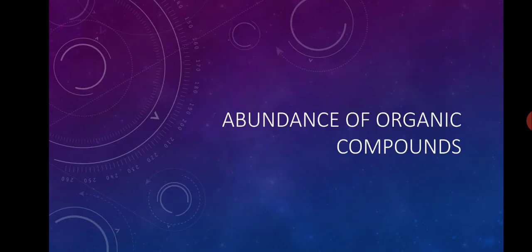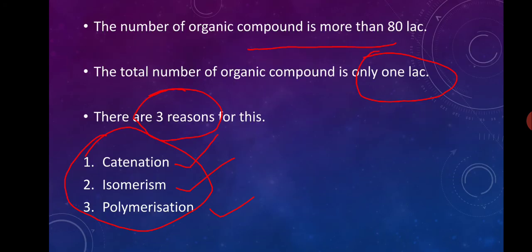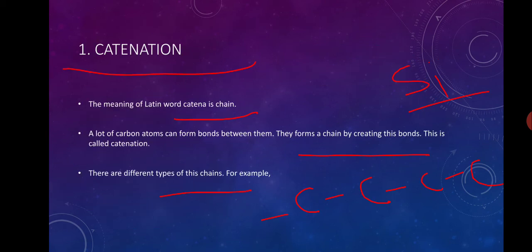So today in this class we learned about the abundance of organic compounds. We can see the number of organic compounds is so high, more than 80 lakh. It is a good MCQ that comes in your exam. The number of inorganic compounds is smaller, only 1 lakh in comparison to organic compounds. So what is the reason behind it? What is the reason behind so many organic compounds? There are 3 reasons: catenation, isomerism, and polymerization.